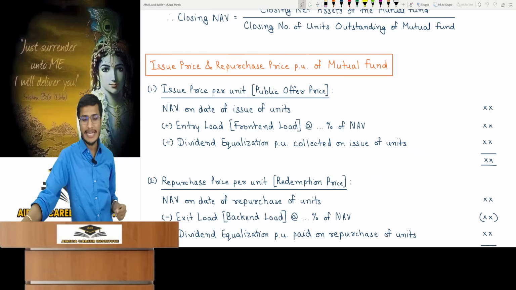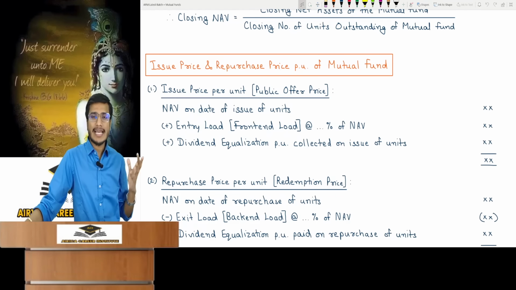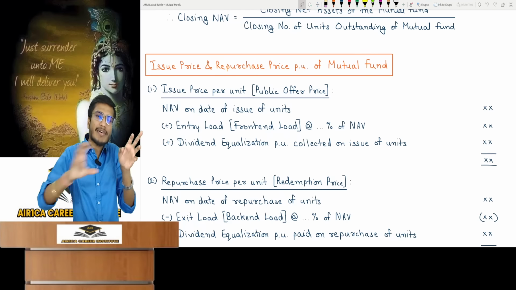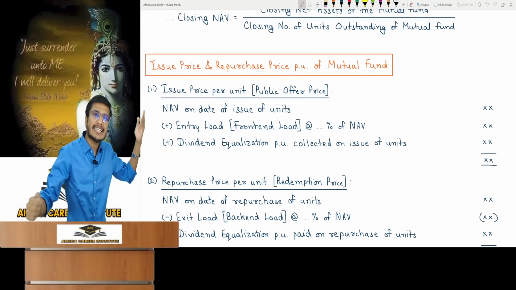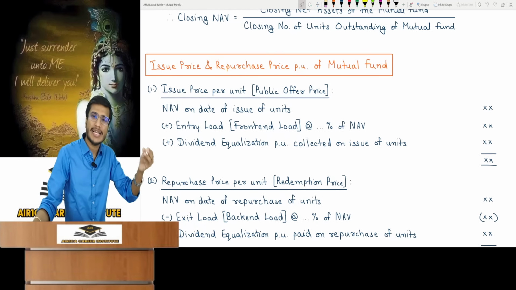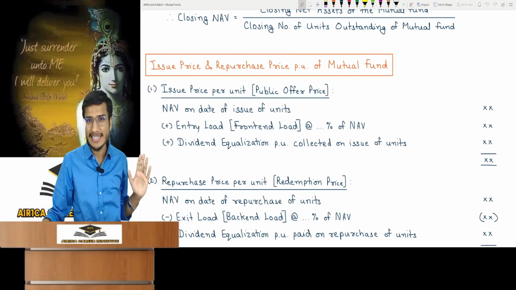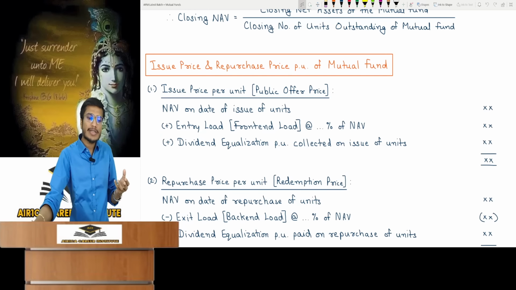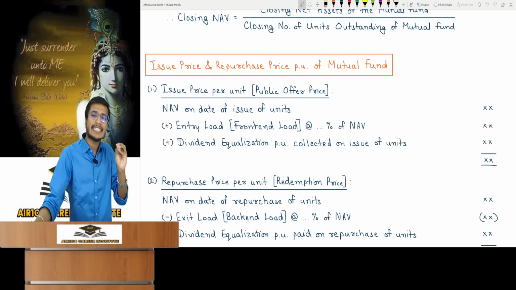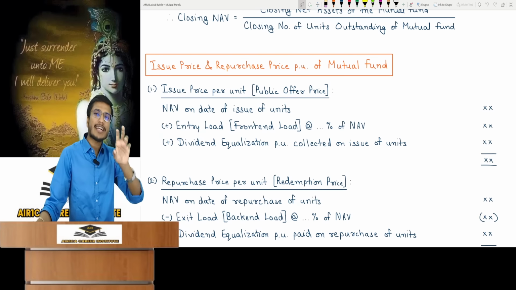See the issue price per unit, which is also called the public offer price. That is the price at which a unit holder can buy new units. So generally it is the NAV. Whatever it is today, if units are being issued today, then they are issued at whatever the NAV is today. Plus sometimes a mutual fund says that it also wants a certain percentage of entry load on the NAV, which is also called a front end load.